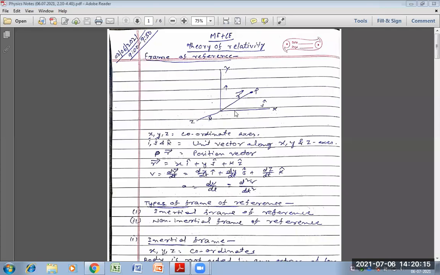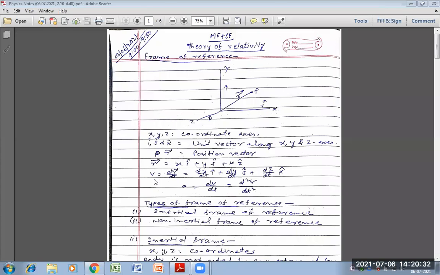So here the velocity of the particle at the point P can be written as v is equal to dr by dt, because r is the position vector. So the velocity of the particle can be written as v is equal to dr by dt.